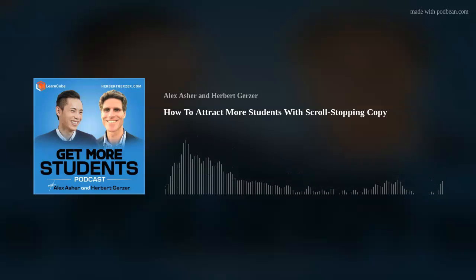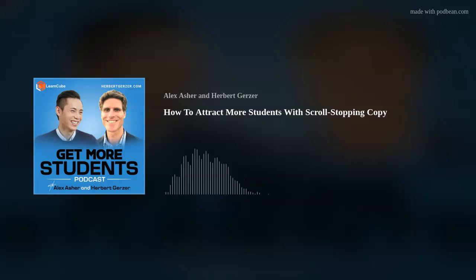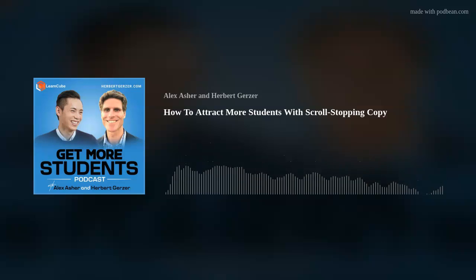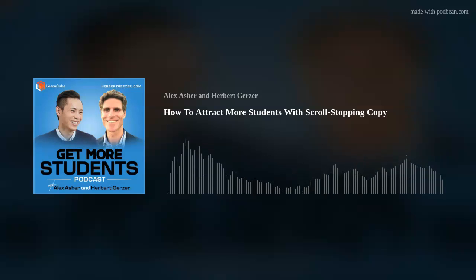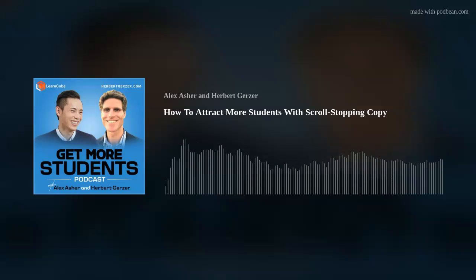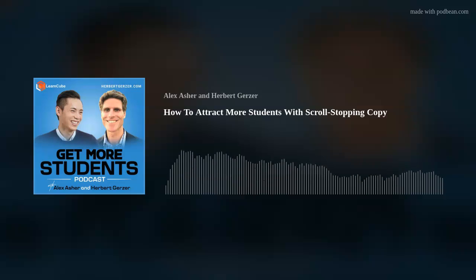You also want to make sure you distinguish between features and benefits of your school and your courses. And I think a lot of people have difficulties differentiating between one of their benefits and one of their features, Alex. Oh, and definitely to have the ad copy match with what the user will see and read after they click on your ad. So what is on your landing page needs to match with the text in your ad.